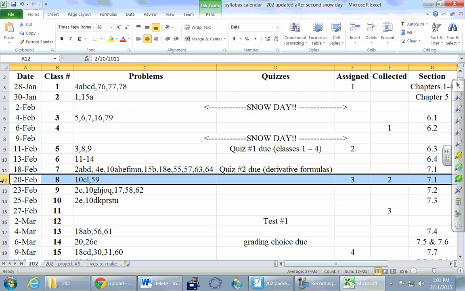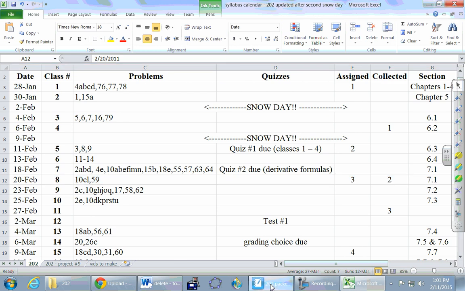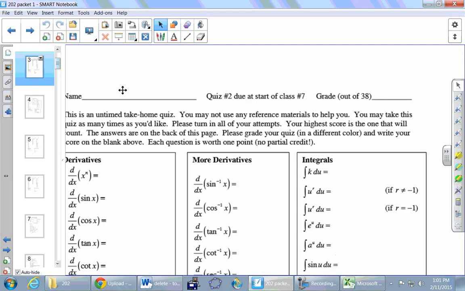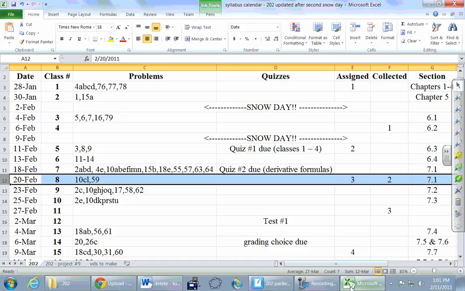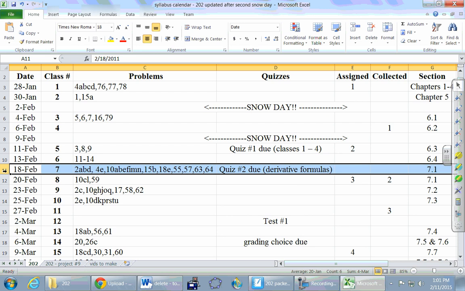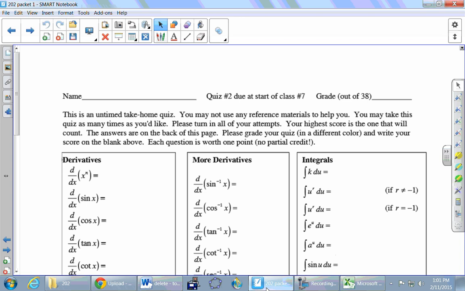Okay, something else to mention about the calendar. I know you guys are on page 45 in the packet, but I'm going to jump back to page 3 for just a moment. So, you just handed in quiz number 1. Quiz number 2 is now officially assigned. This quiz is different from every other quiz for the whole semester in that it is a straight memorization quiz, which you get to take as many times as you wish. The quiz exists on page 3 in your packet. It's right here. I gave it to you on the first day.